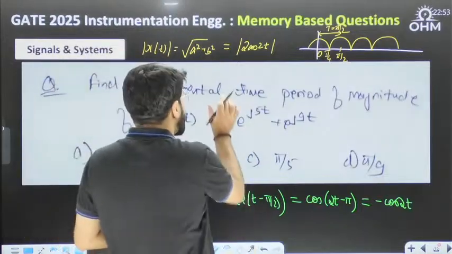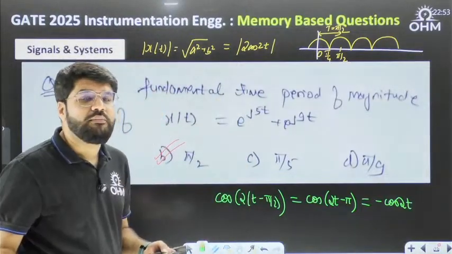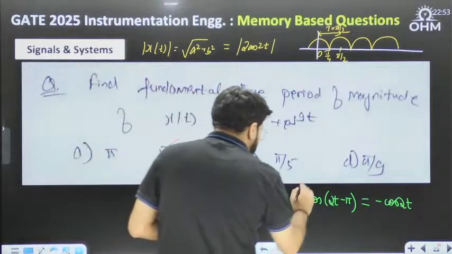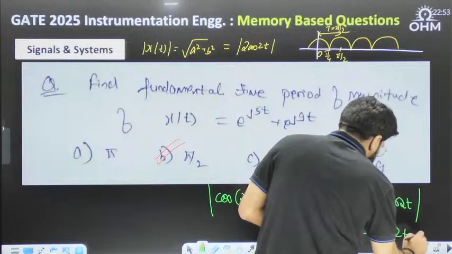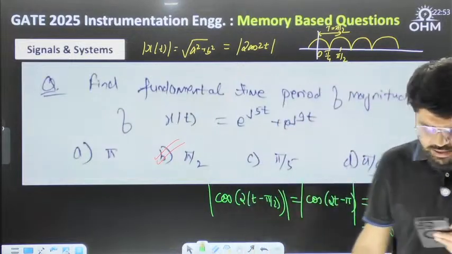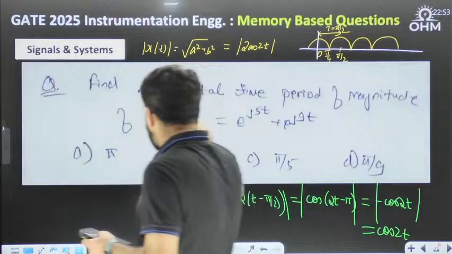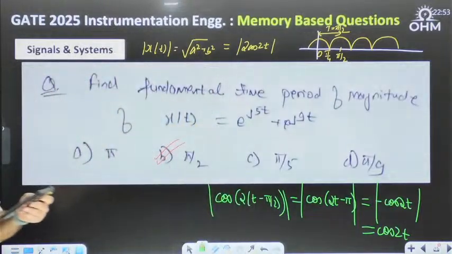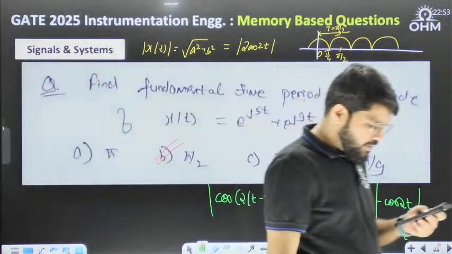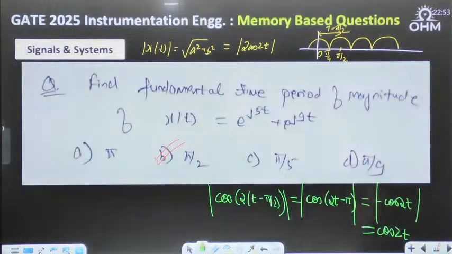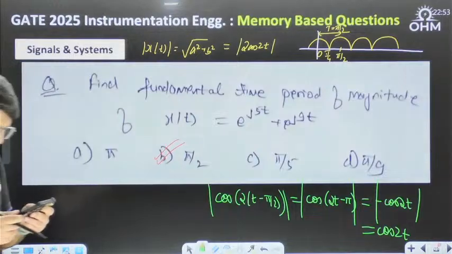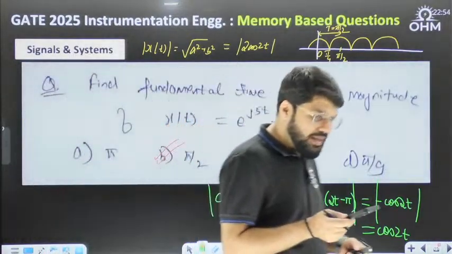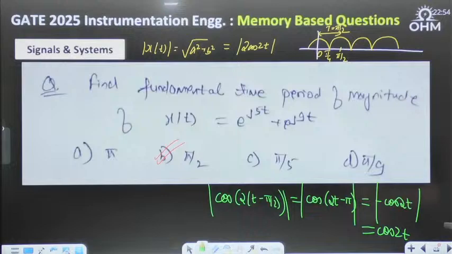If it is only cosine waveform, then the time period pi by 2 will not match. But if I am talking about magnitude, minus cos 2t or cos 2t is the same only, no? So magnitude is pi by 2 only. Even if you substitute t minus pi by 2, you get the same thing for the magnitude of x(t). Is that correct, dear? So the answer is pi by 2, option number B. It's not pi.